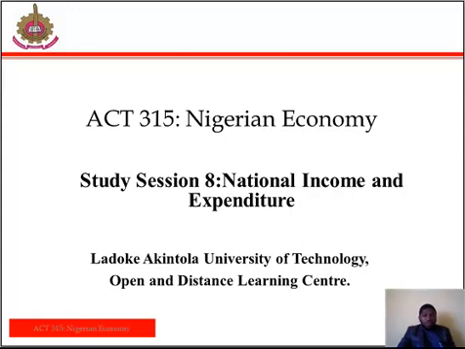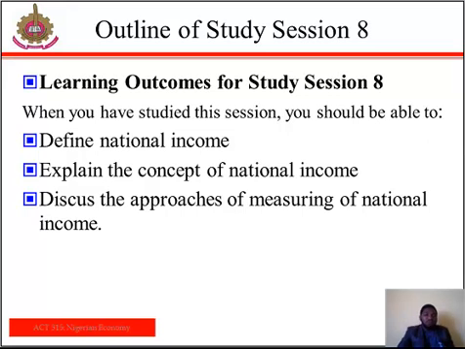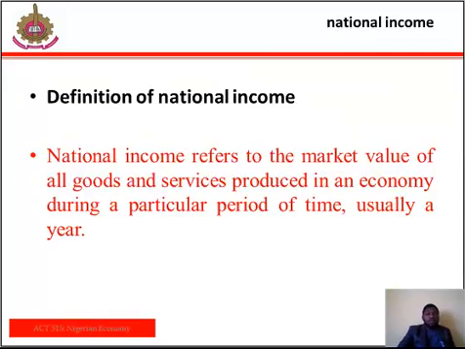So, national income is a measure of the entire value of goods and services produced in an economy over a period of time. Majorly, this period of time is mostly a year. At the end of this, you should be able to do the following. One, define national income. Two, explain the concept of national income. And three, discuss the approaches of measuring national income.